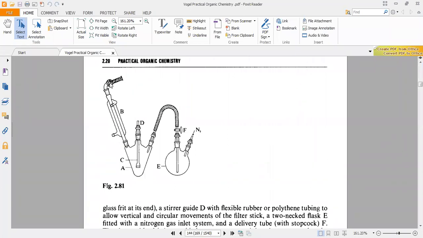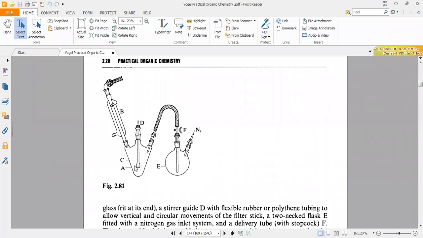We have an anhydrous material present, maybe calcium chloride anhydrous, maybe cuprous chloride anhydrous, or it may be any other dehydrating agent, maybe silica, maybe PCl5, etc. So moisture is coming from here. So inside, nitrogen is pushed in, and here it is a bubbler, through which nitrogen passes, and through this pipe it enters this pear shaped flask.